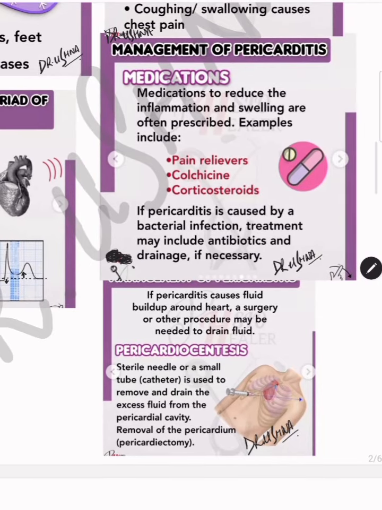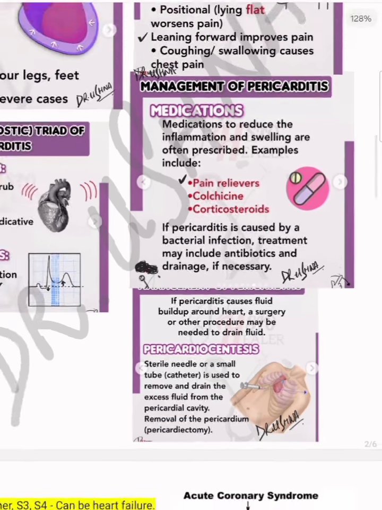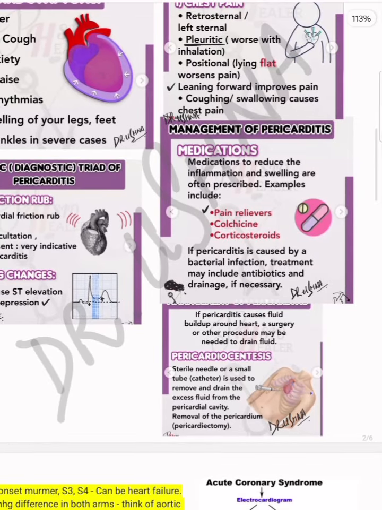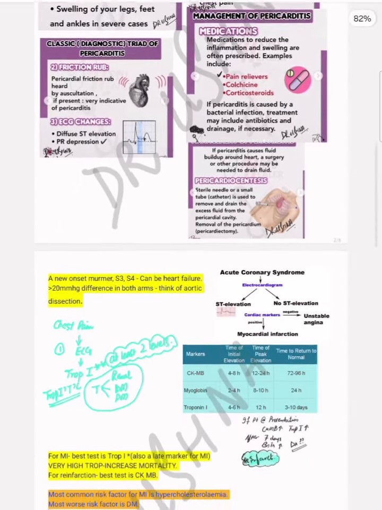How will you manage the pericarditis patient? Because it's so painful, pain relief is the first line in the management plan, in the form of NSAIDs, in the form of colchicine, and secondly you give corticosteroids to these patients. So this is important. If the pain doesn't settle with the medication, then you can also go for pericardiocentesis. So this is all about pericarditis.